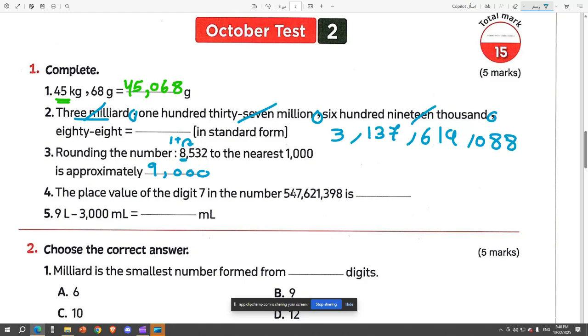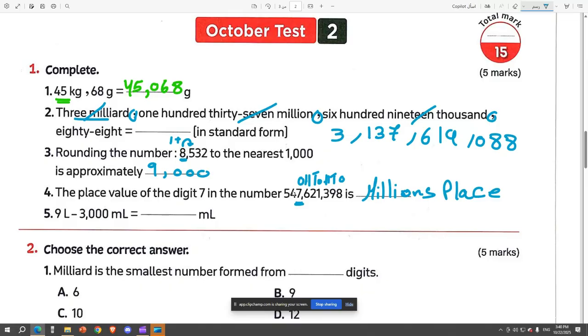Number 4, the place value of the digit 7 in this number. So I find the 7. Where is the 7? You count ones, tens, hundreds, ones, tens, hundreds, ones. So it's in the millions place.